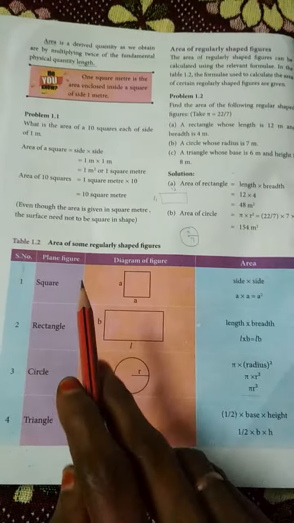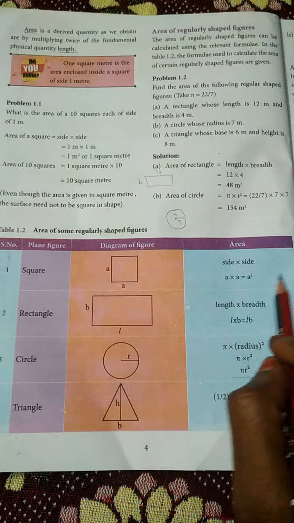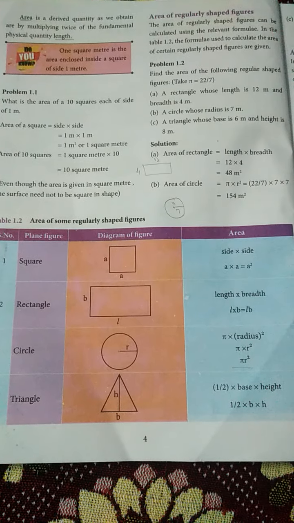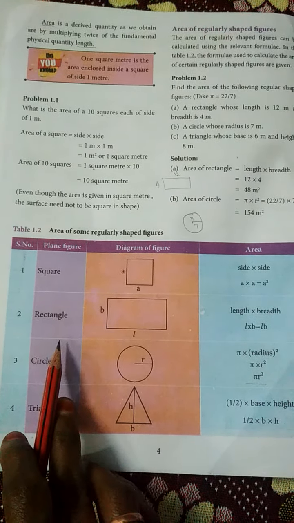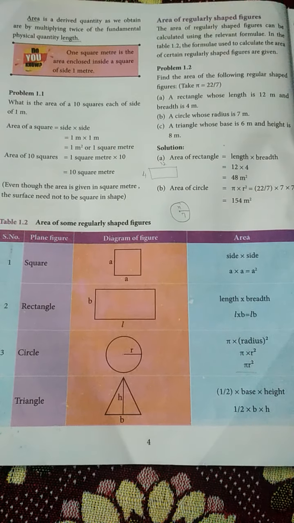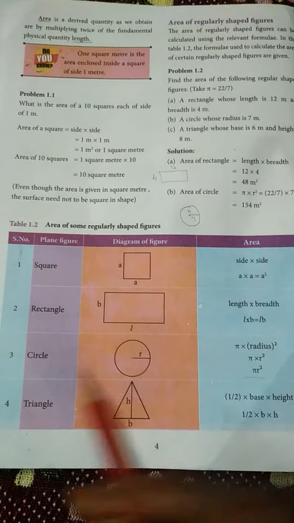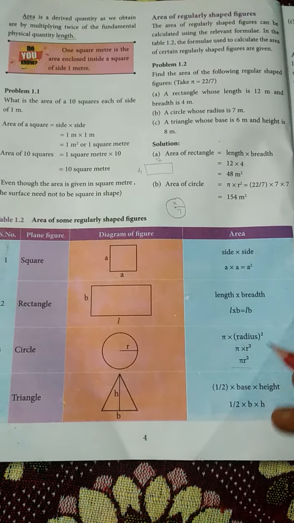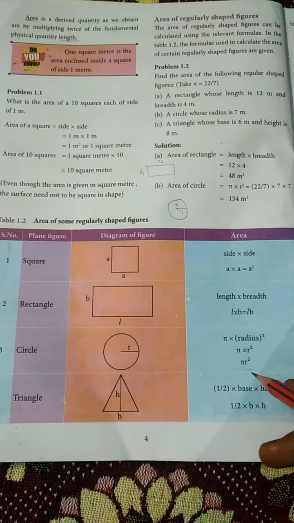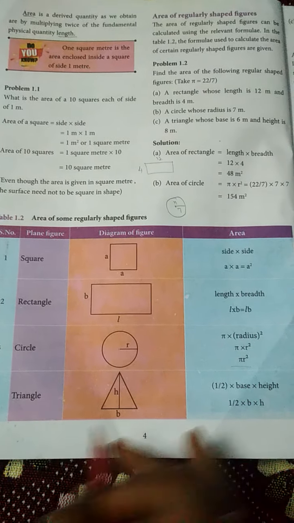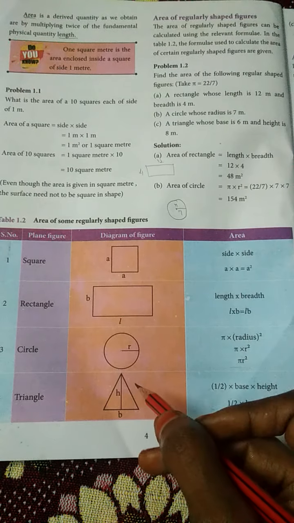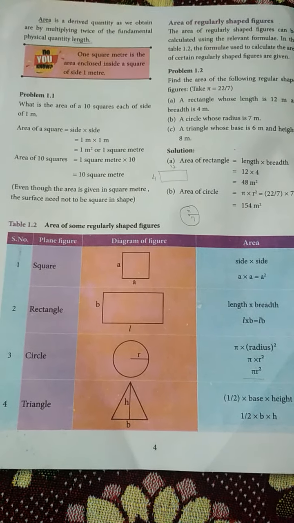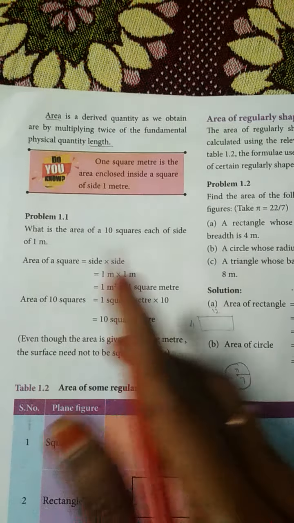Area of square is equal to side into side, A into A is equal to A squared. Area of rectangle, length into breadth, L into B is equal to LB. Area of circle, pi into radius squared, pi R squared. Area of triangle, half into base into height, half into B into H. Okay, next we will move on to the problem.